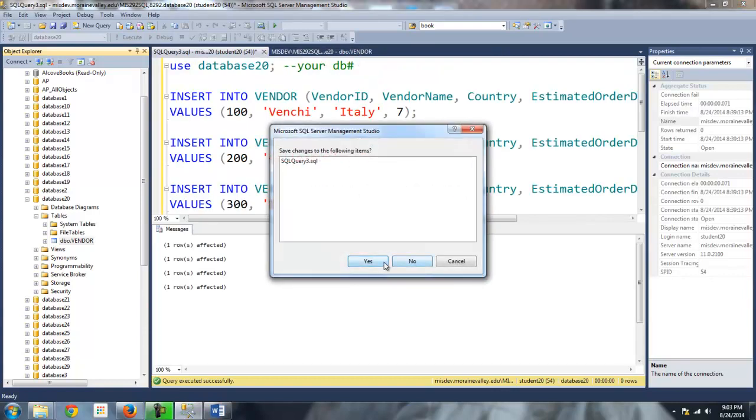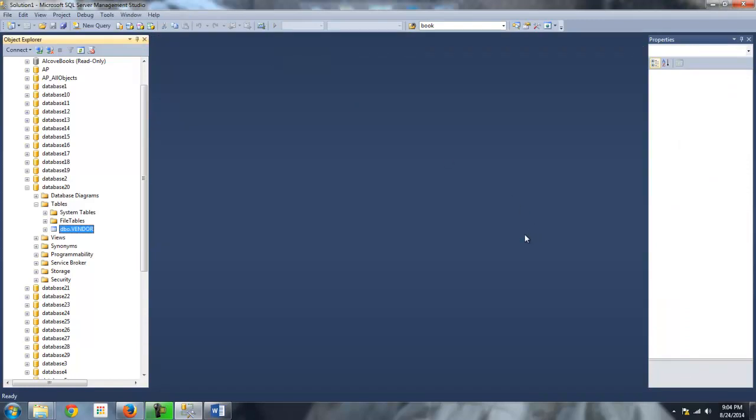You don't have to, but one thing I do recommend is that you save your SQL statements either as script files with the SQL extension. Maybe put a folder on your desktop or somewhere and put everything in there, or you can save them in text files, because a lot of what we do is going to be very repetitive. We're going to do lots and lots of insert statements, lots of create table statements, so it's good to be able to reuse your code when possible. So I'm not going to save that one, I'll just close this one up.